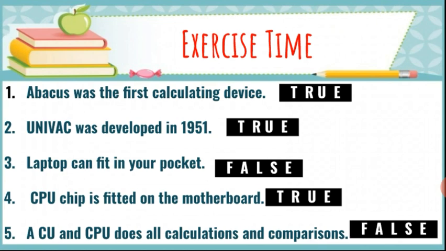CU means control unit and ALU means arithmetic and logic unit. But here it is given CU and CPU. CU and ALU are the components of the CPU. That's why it is false.